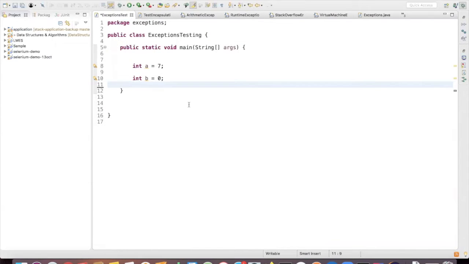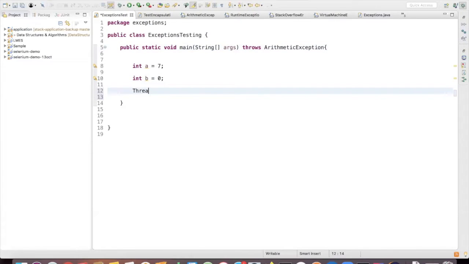So what we saw yesterday is try and catch, right? Catching the exception. We can also throw the exception. For example, I can say this particular method throws arithmetic exception. I can also throw an exception, that is also possible, right? For example, yesterday we saw some example, right? Thread sleep.